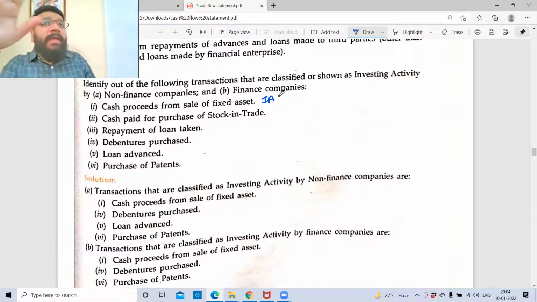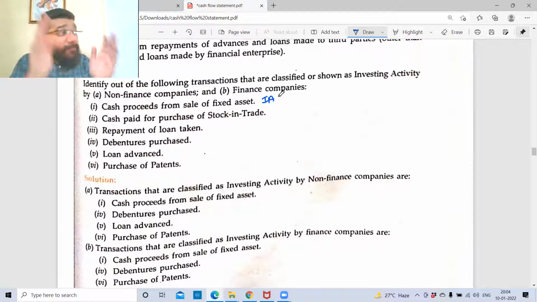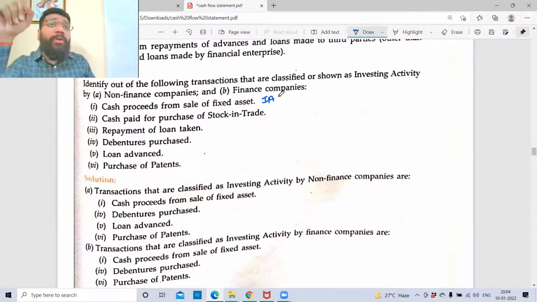Ultimately, a lot of things we put in investment activity are also part of operations. But there is a specific category: whatever money you invest in fixed assets, Accounting Standard 3 says this is a part of investment activity. So we have to segregate it. That's why I told you in the beginning, you cannot apply your common sense here. The common sense has already been applied by the set of chartered accountants who have created this format. We are just following that.